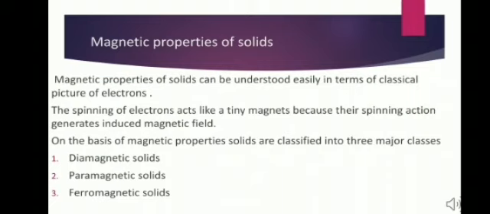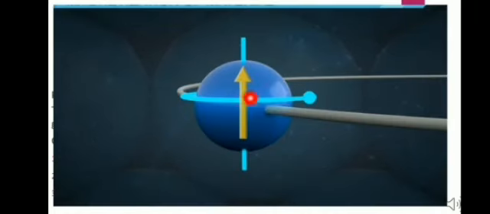Besides orbital motion, the electron also has spin motion along an axis, similar to the earth's rotation. The spin also constitutes a magnetic moment. The nucleus also has a magnetic moment, but it is negligible as compared to the moment of the electron. The resultant magnetic moment is the vector sum of all the magnetic moments in an atom. This we have studied in the 11th standard.